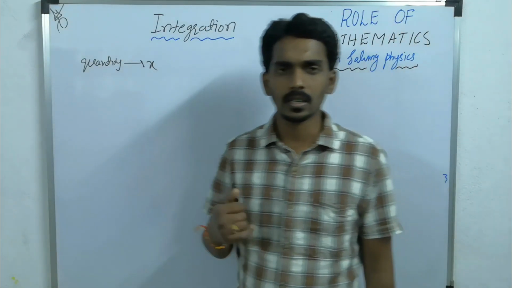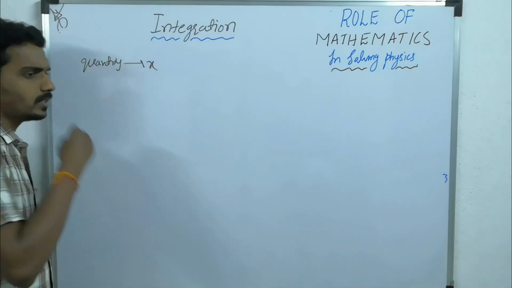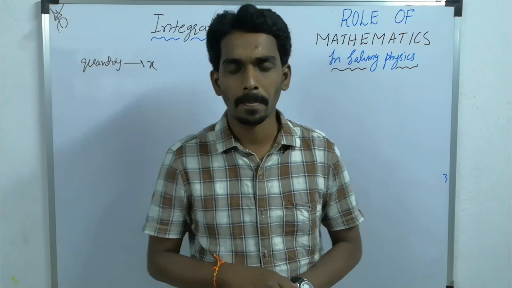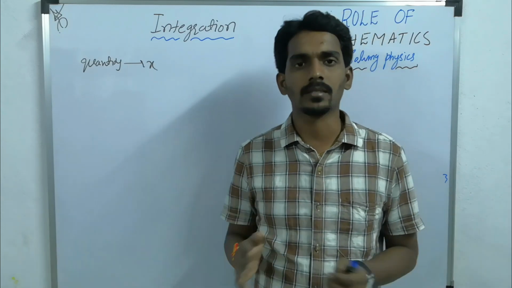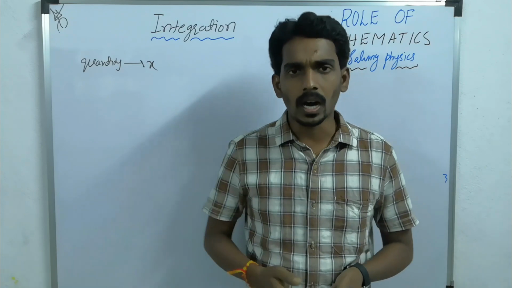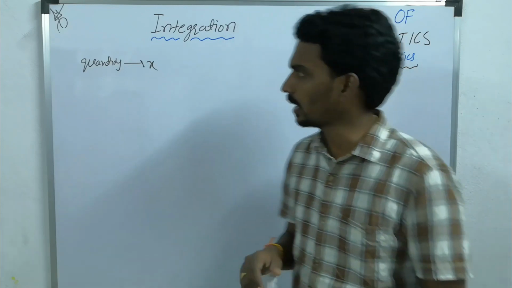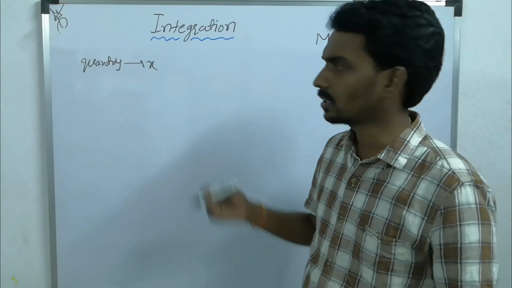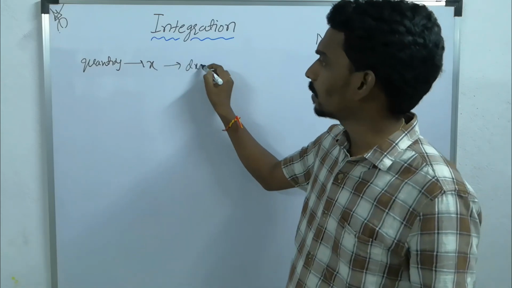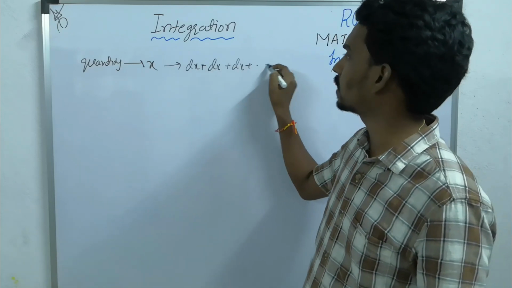Or the moment of inertia of a body. Whatever may be the case, x is one quantity and you have to find that quantity for an element, for a particular case. You can write it as a sum of almost infinitely many small parts, dx plus dx and so on.